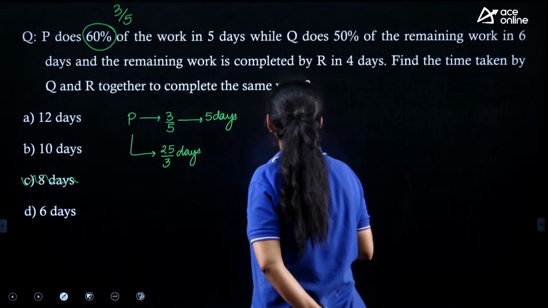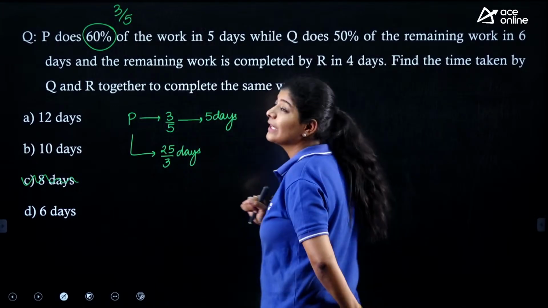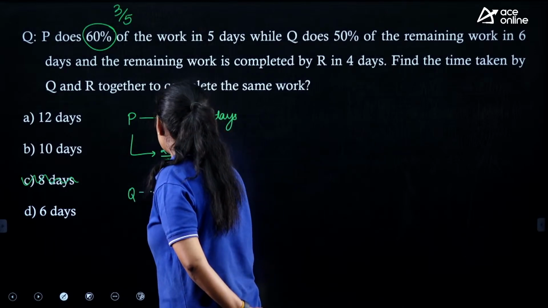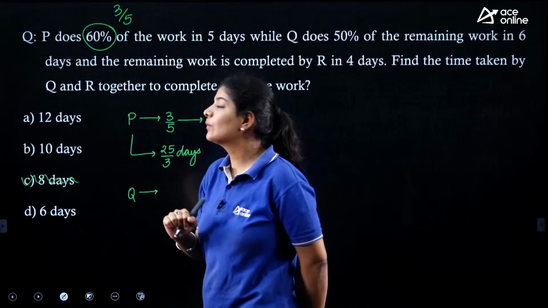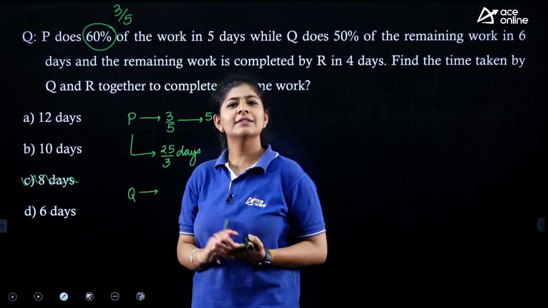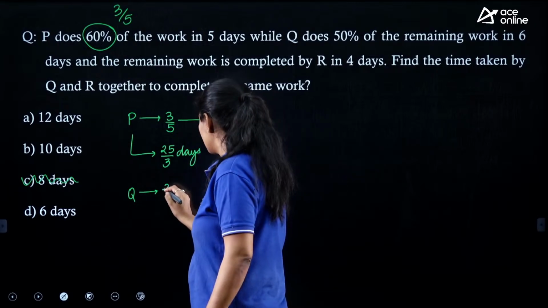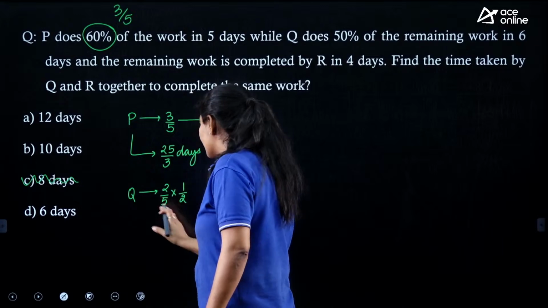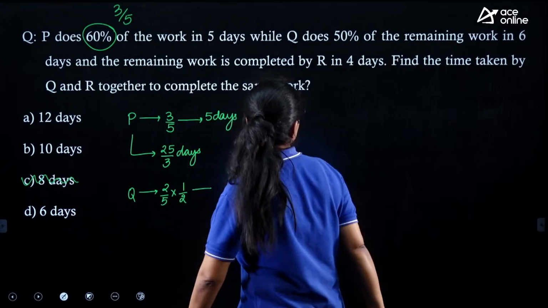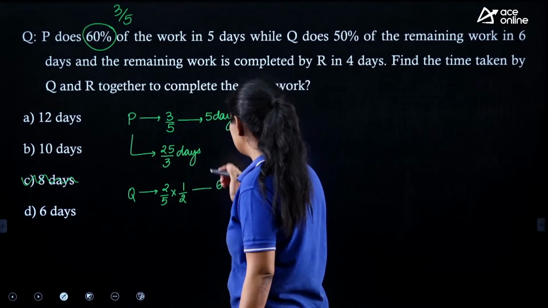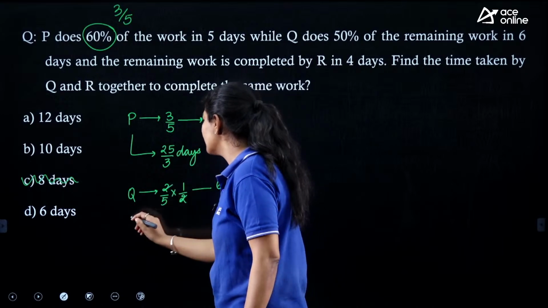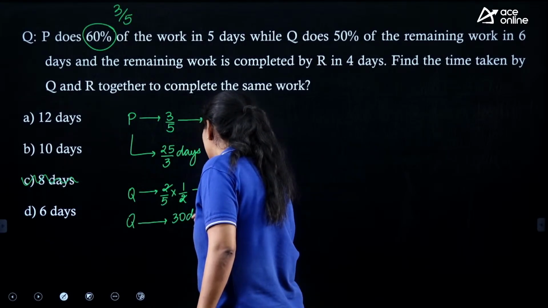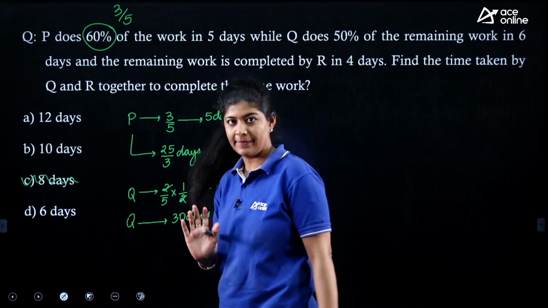Next, B does 50% of the remaining work. Sorry, not P, Q. Q is doing 50% of the remaining work. The remaining work that we got over here is 2 by 5, and half of it he is doing in 6 days, right? So basically Q is taking a total of 30 days to complete the work, right?